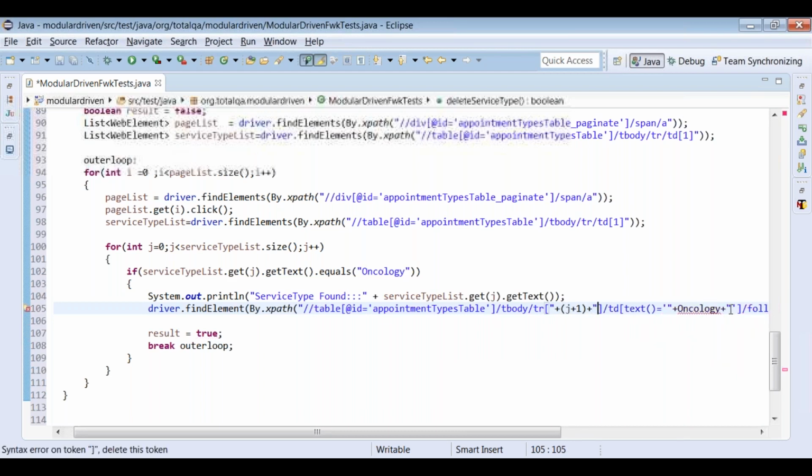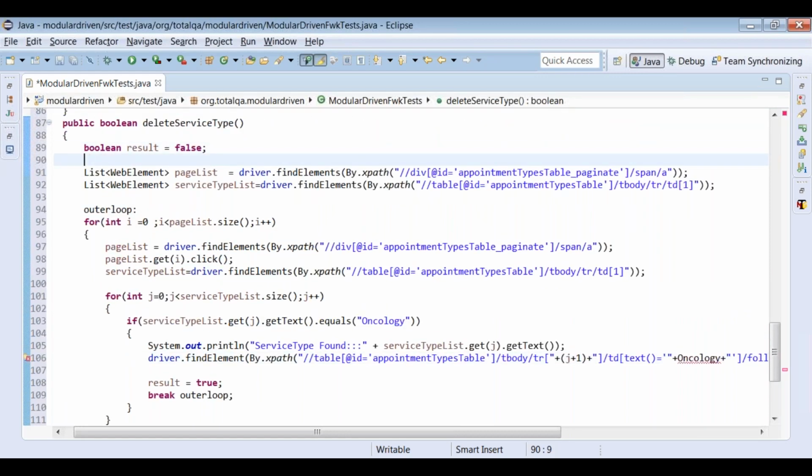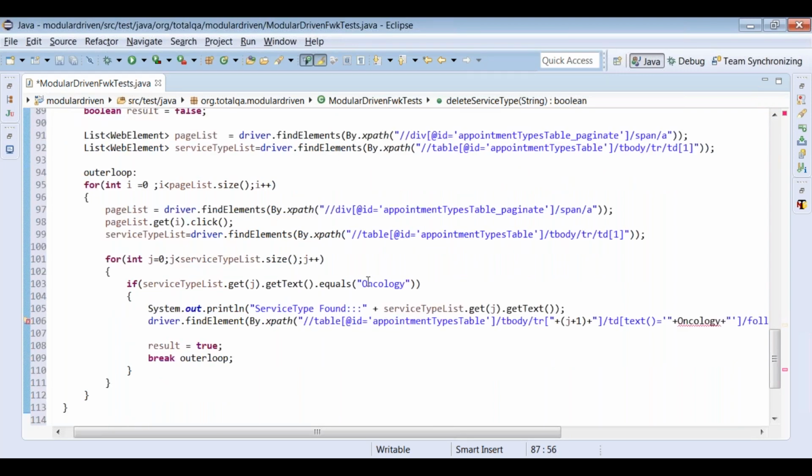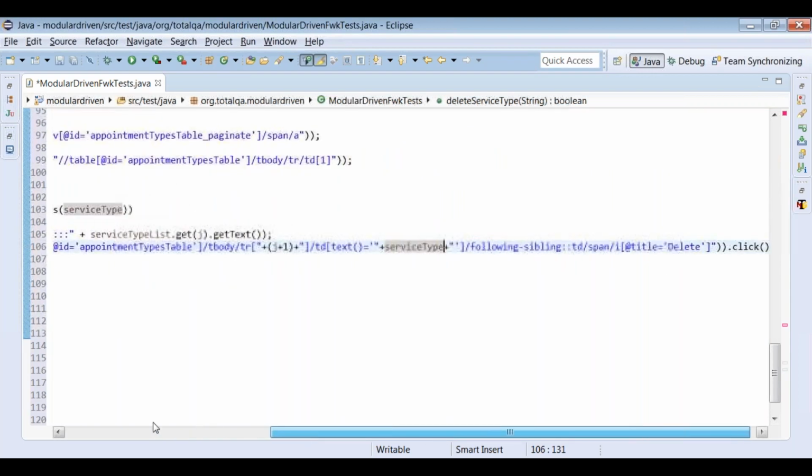So if you look into this example, let me try to put the service type here. Let's take the service type as a parameter as of now. This service type, we will try to provide here as a parameter. If the service type is equal to this, it is contained in the table, and we provide the same thing in service type. So it will be easy. We can use the same parameter in multiple places. So we click on the cross symbol now.